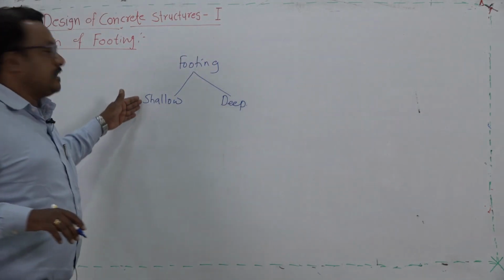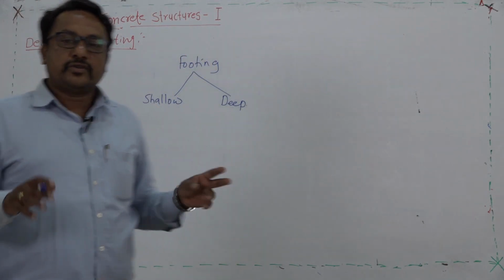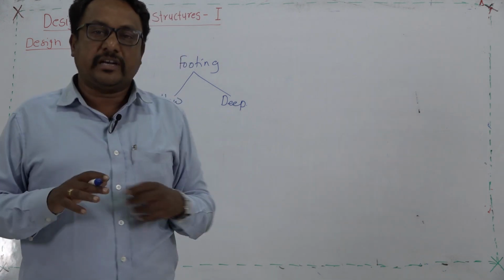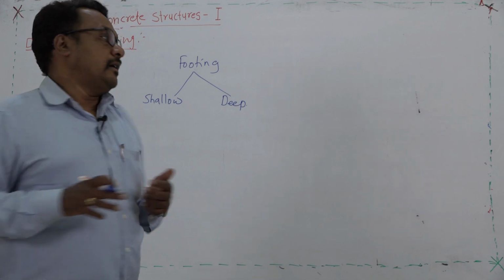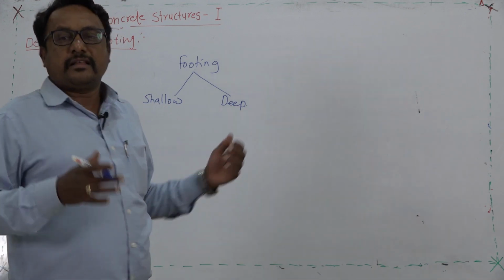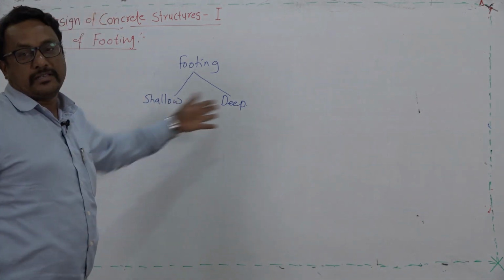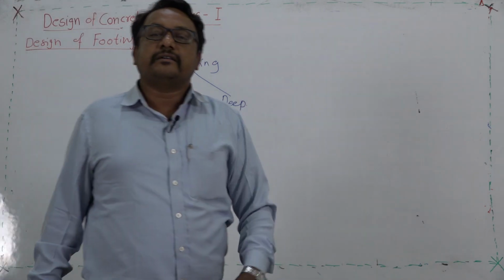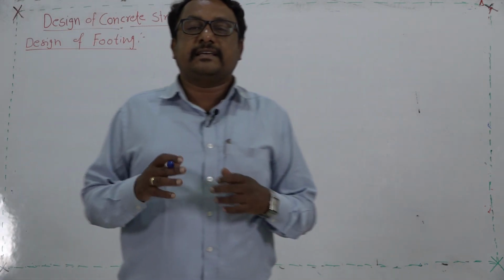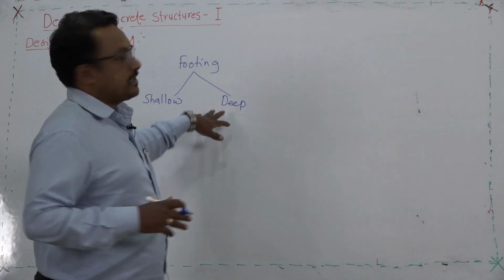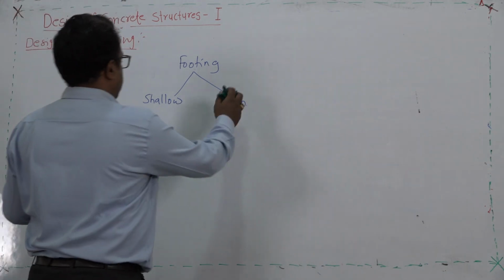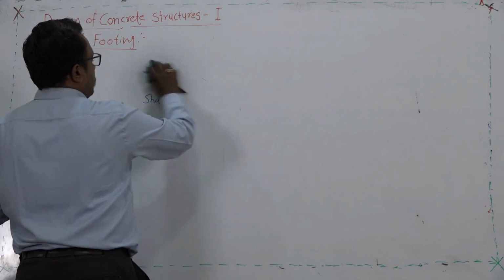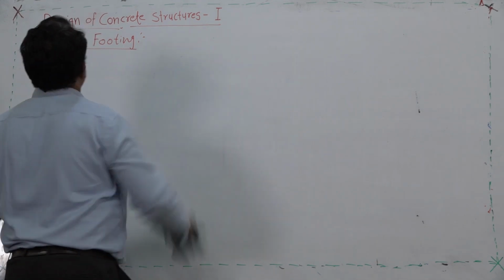Examples of shallow foundations are ordinary isolated footing, mat foundation, combined footing, and raft. The pier, the pile foundations or the caissons are examples of deep foundation. This is the theoretical background we require before starting the RCC design.